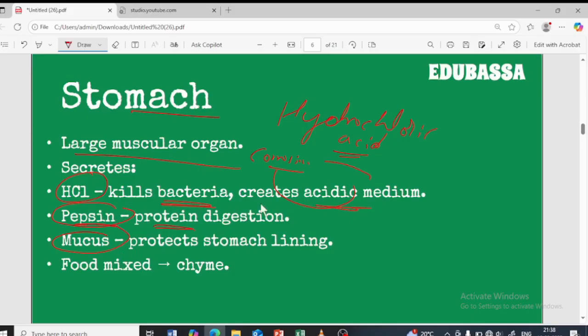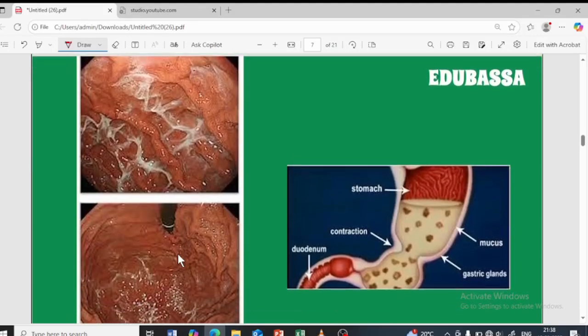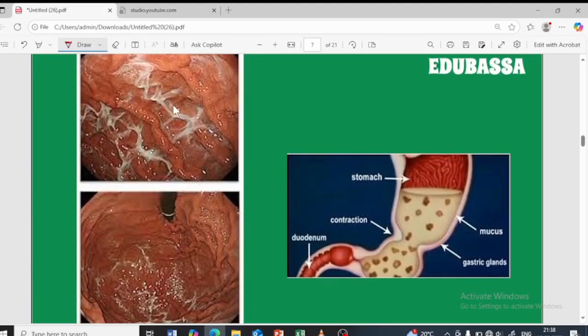Whatever food is getting mixed together, we call it chyme here. Now the food is acidic, right? We call it chyme here. This is the mucus, dear students, which is present in the inner lining of the stomach, which basically protects your stomach from the corrosion of the acid.